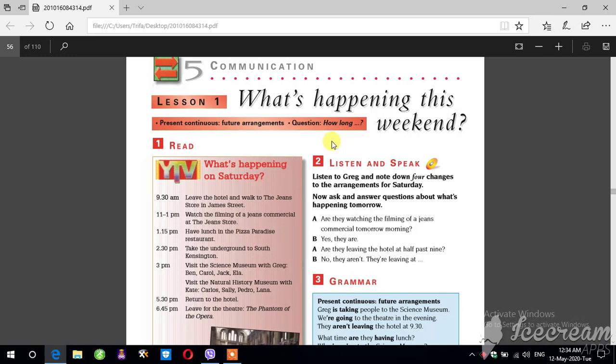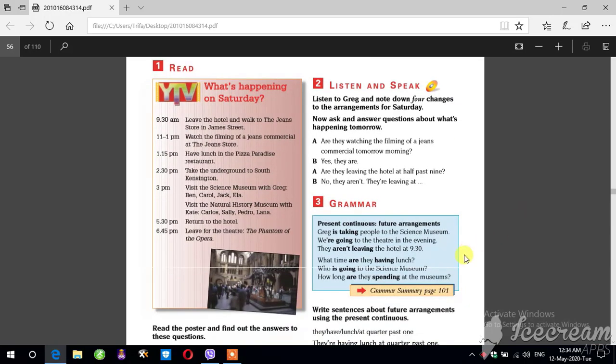For example, we want to ask in each place how many minutes, how many hours they spend there. We use how long. Look here: How long are they spending at the museum?